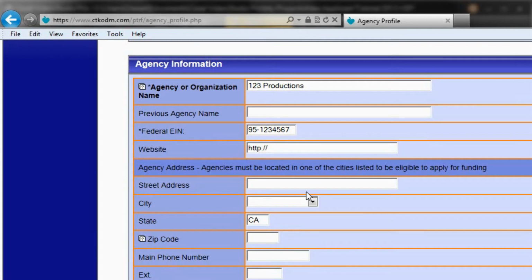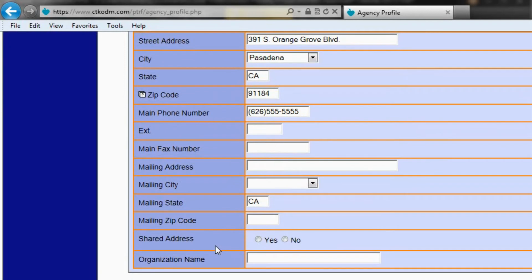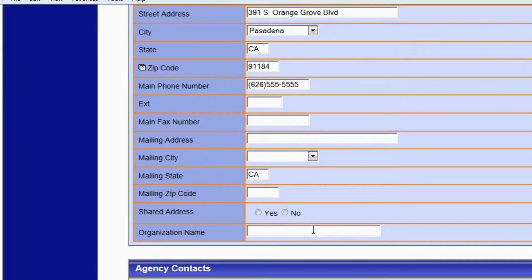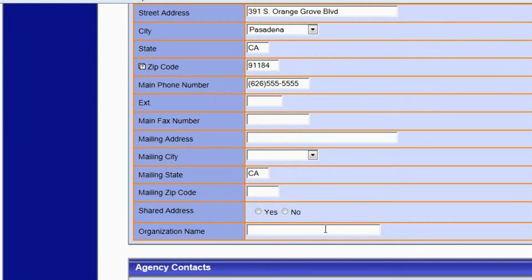Next, please enter your street address, including the zip code. For our example, I'm going to enter the address for the Tournament of Roses. Please be sure to also enter your phone number. If you have a separate mailing address from your street address, please enter the information here. Please also let us know if you are sharing the address with another organization and what that organization's name is.